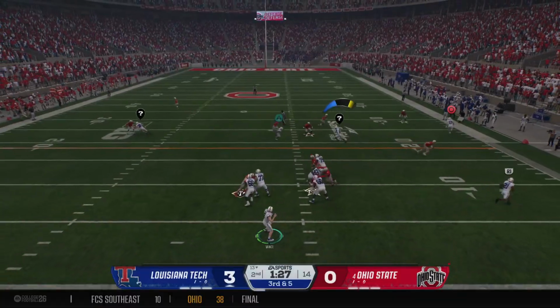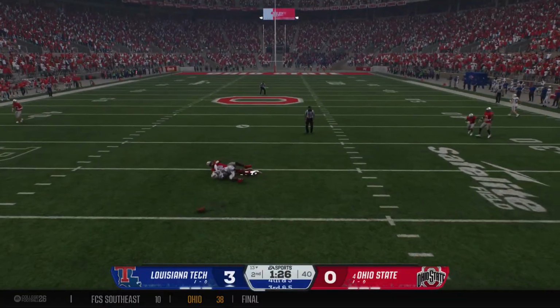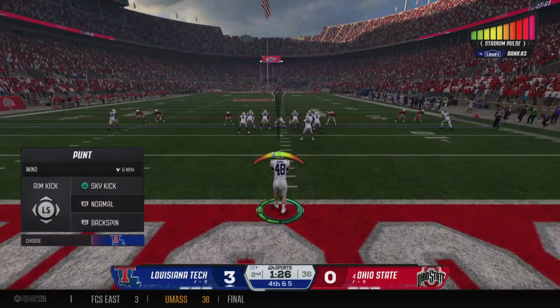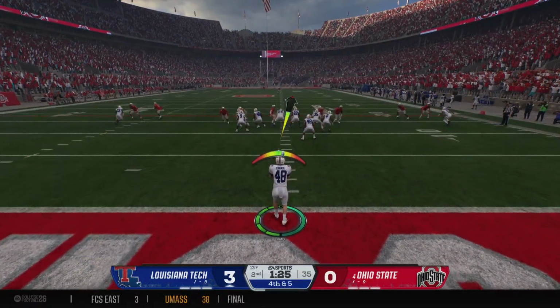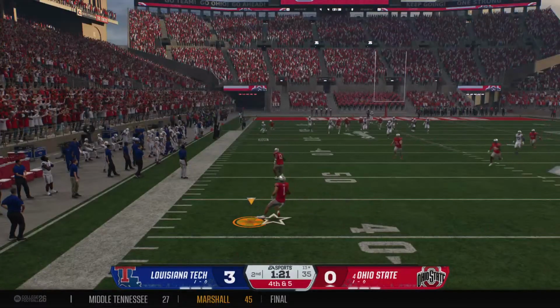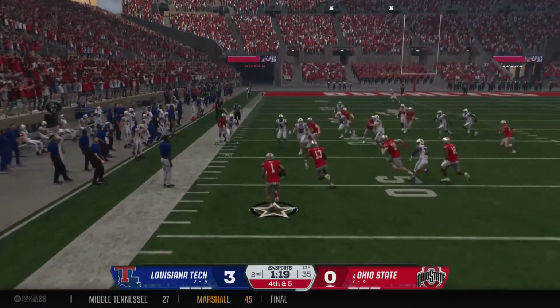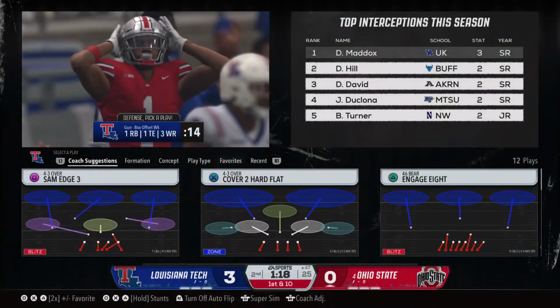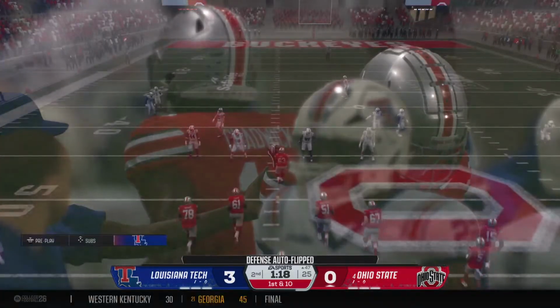From the gun, he'll try to throw for it on 3rd down. Oh, they really could have used that catch there. Physical pass defense. It brings up a 4th down. Louisiana Tech will have to punt. This will be the 2nd time they've had to kick it away. He takes it at the 45. He couldn't find much running room there. Didn't get a lot of blocking, and he'll step out of bounds.